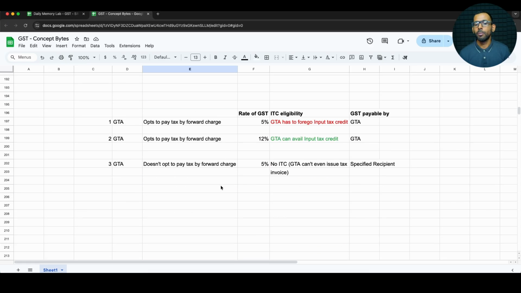Now we will see the taxability. We have three possible scenarios. Let us say I am the service provider, I am the GTA, and you are one of the specified service recipients. Let's say you are a GST registered person. Now I moved some of your goods from place A to place B. Now I have three options in front of me. One is that I can decide to charge GST on my invoice, and I can take the ownership on my hands and say that, no, you don't worry about it, I will pay the tax by myself.